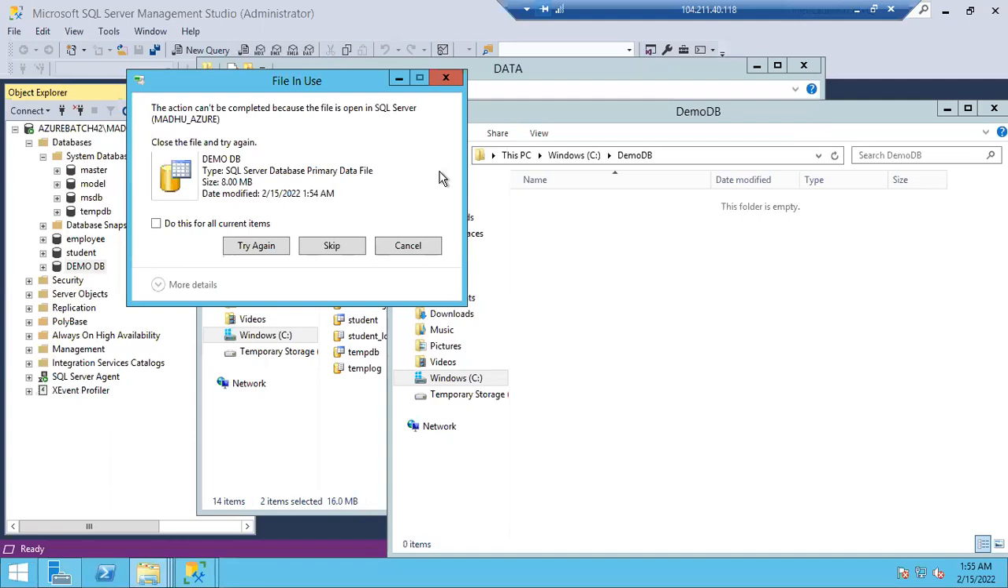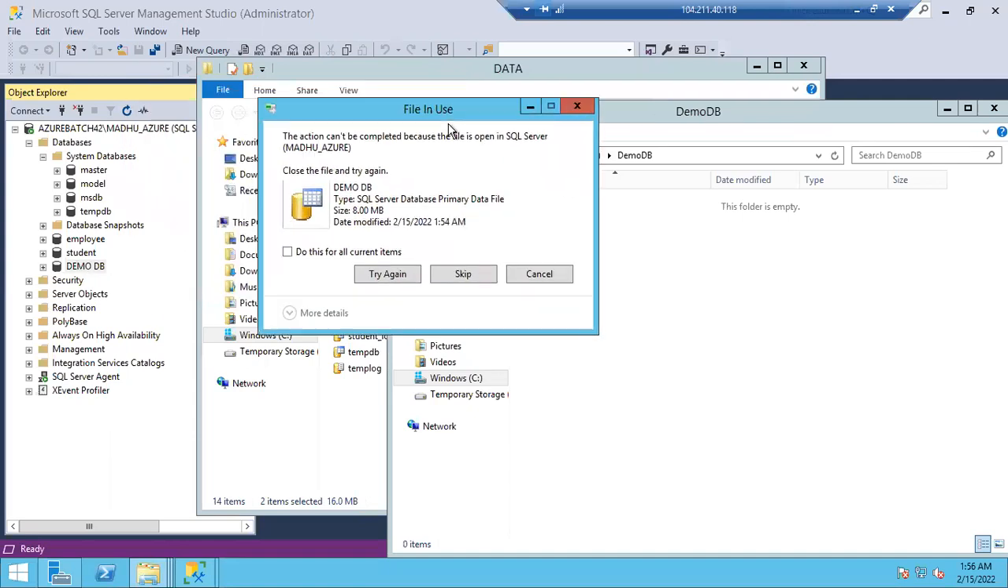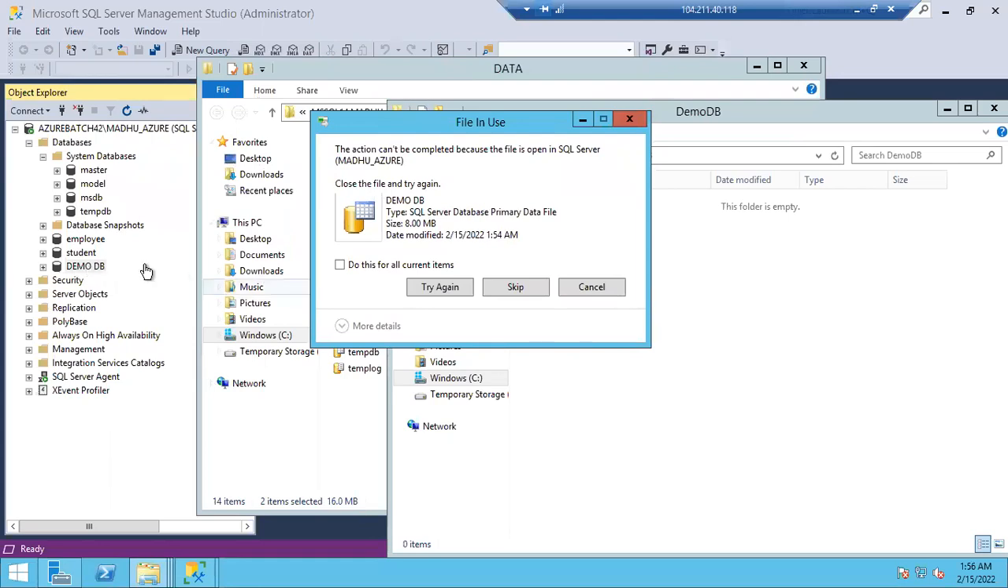The file is in use. The file is opened, but you are trying to copy the file to another location. Is it going to work? It won't work, guys. Because if the file is open, you cannot move it to another location. You have to close it and then only you can move it, or rename it with another name. In the same way, once you create the database it will be online. If the database is online, the respective data files and log files will be in use. You cannot move them directly.